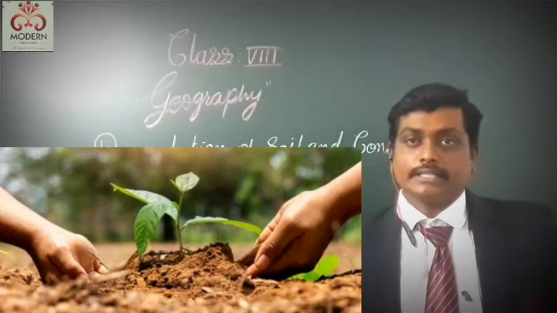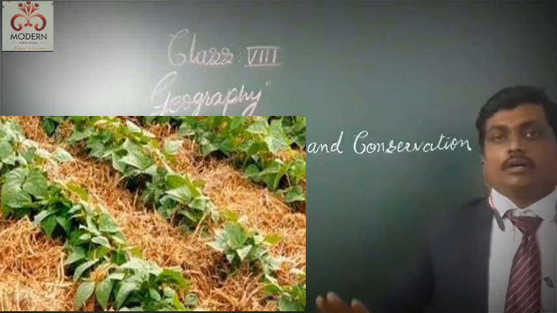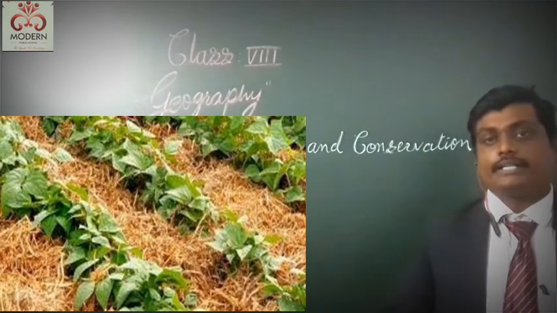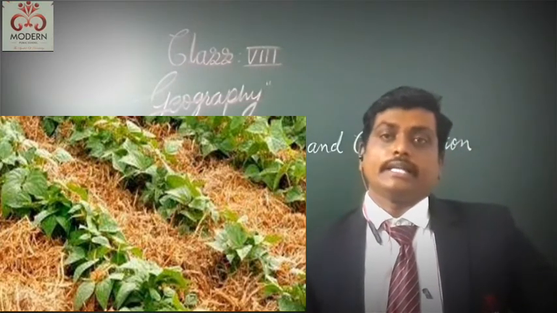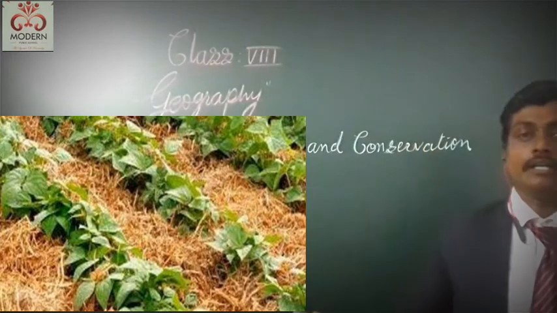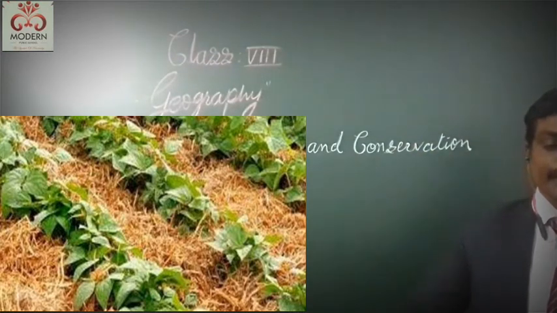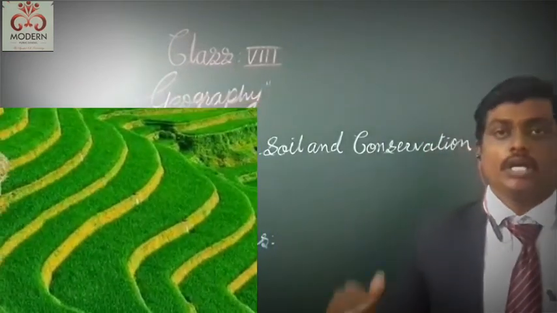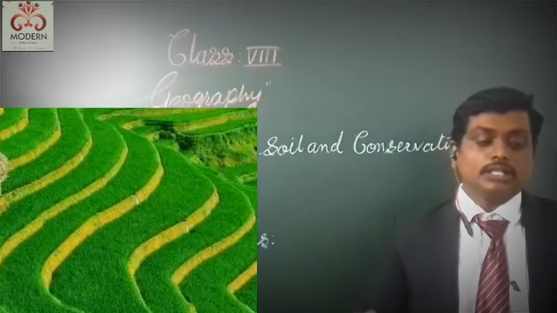These things are known as mulching. Mulching means what? We have to keep raw materials on the bare lands. It will maintain the soil moisture, and that's why soil quality will remain as it is. Next thing we learned about is contour barriers. Contour barriers means what? We have to prepare some barriers on the mountains through which water doesn't flow down the mountains and it doesn't carry the soil with it.